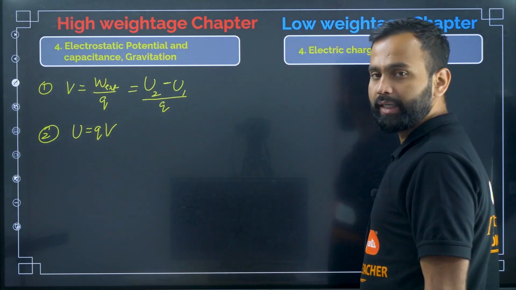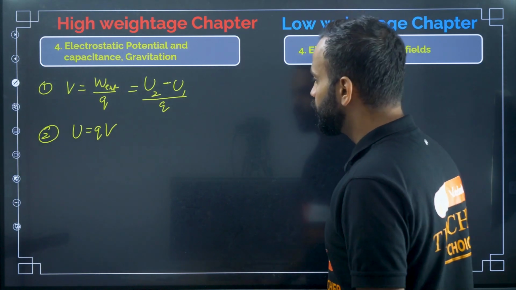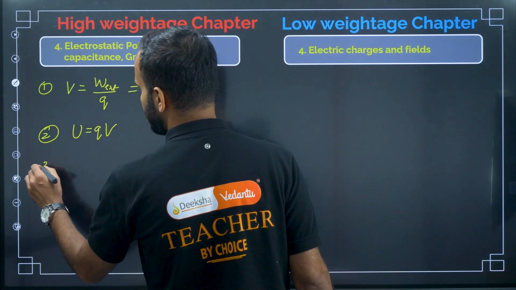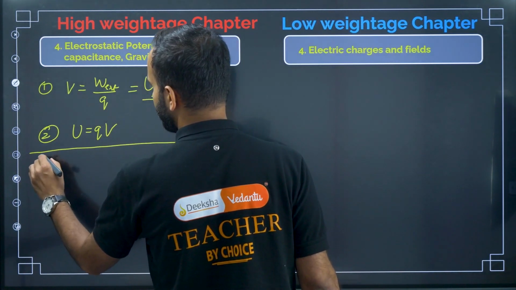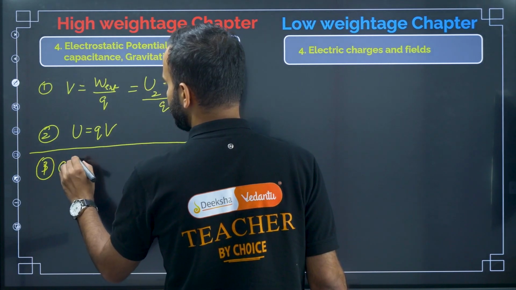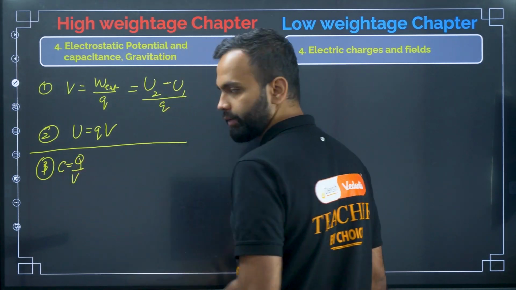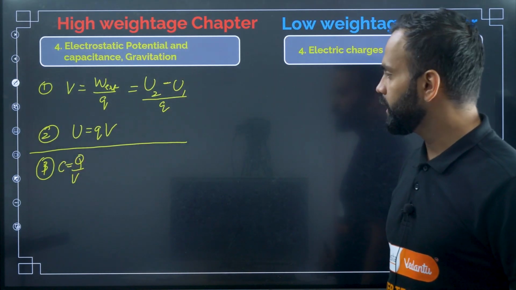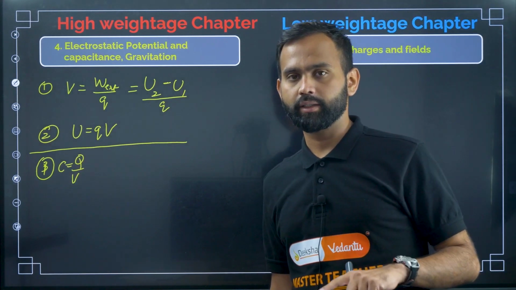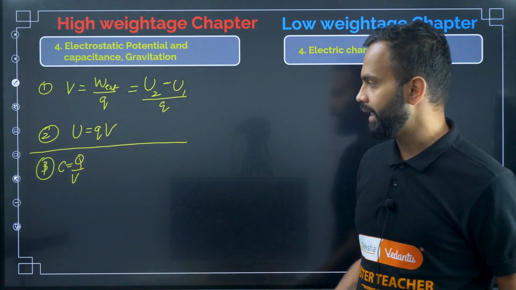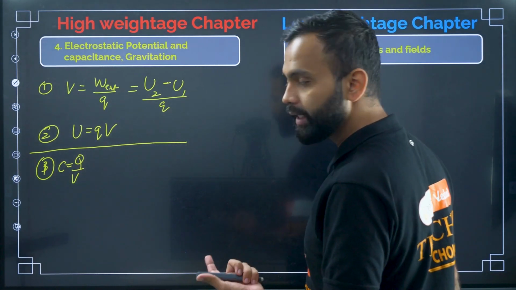In capacitance, what are the things you have to read? First you should know the basic definition of capacitance, that is C equals Q divided by V. Q is the charge on the capacitor, and V is the potential difference, or potential applied, or potential of the capacitor.